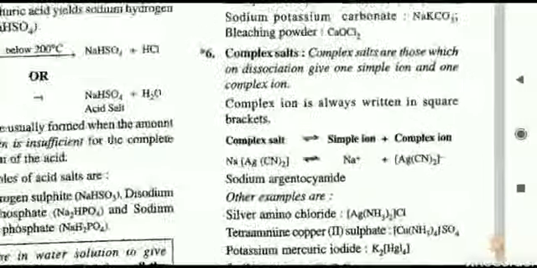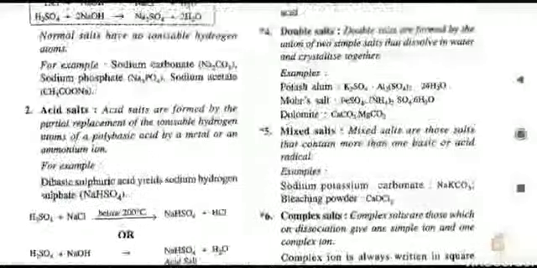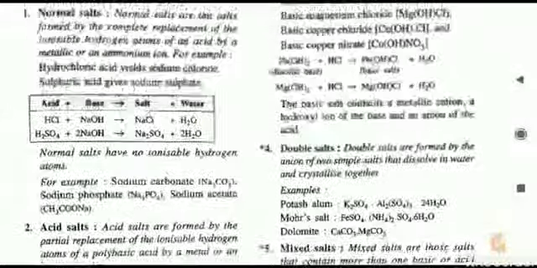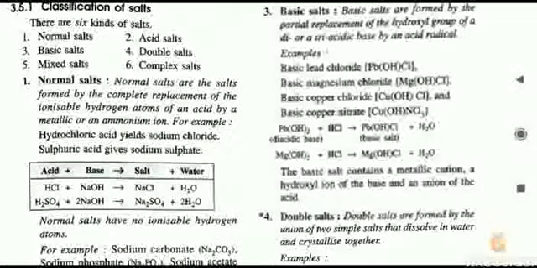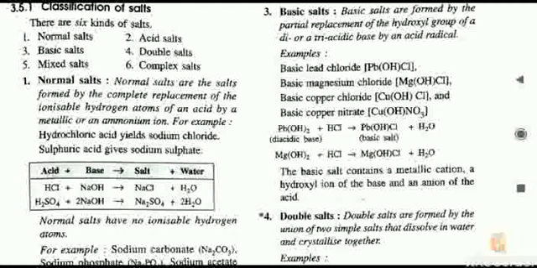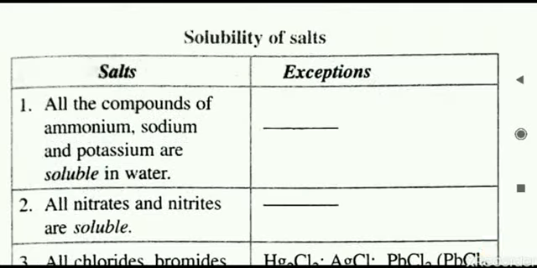Out of this, all you have to remember is the different types of salts we have learned: normal, acid, basic salts, then we have some more complex nature, that is double salts, mixed salts, and complex salts. So we have learned about the definition of salt and the types of salt. Now we will see the solubility of the salt.